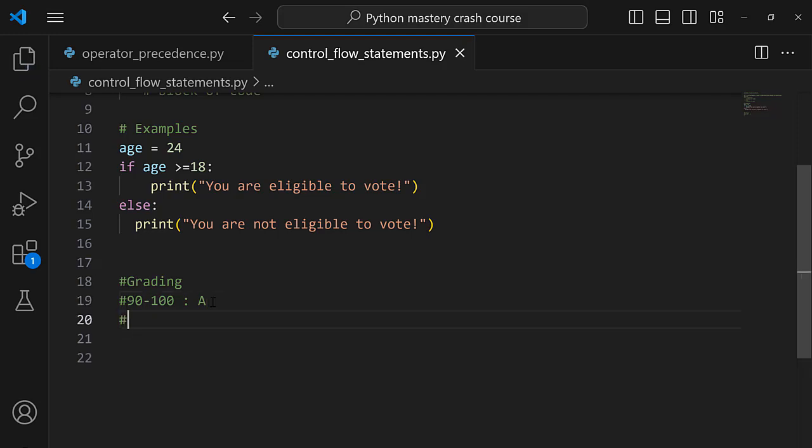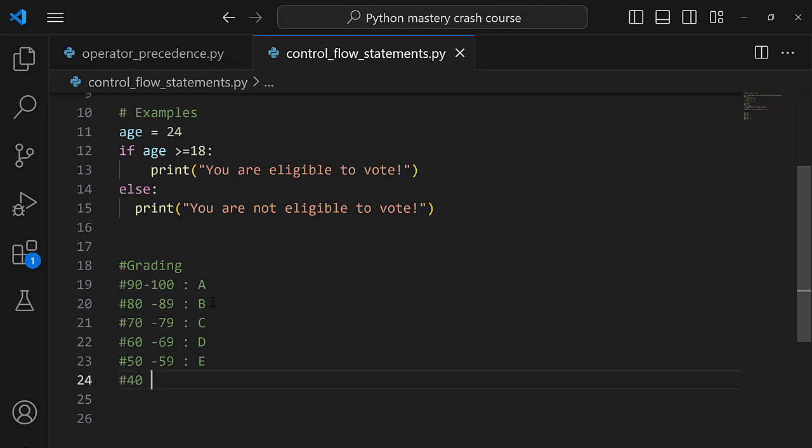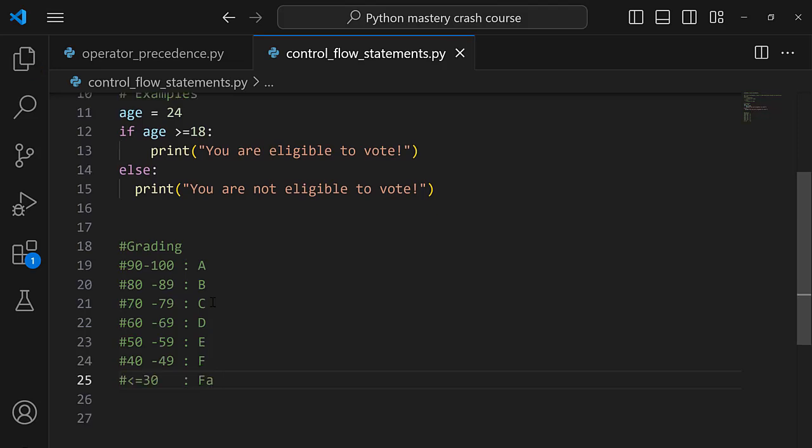And then between 80 to 89, we assign the student mark as a B. And then between 70 to 79, you can assign a C. And between 60 to 69, we can assign a D. And then between 50 to 59, we can assign an E. And then between 40 to 49, we can assign an F. And then anything below or equal to 30 can be assigned as a fail.